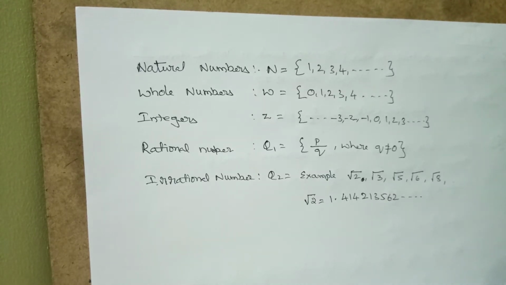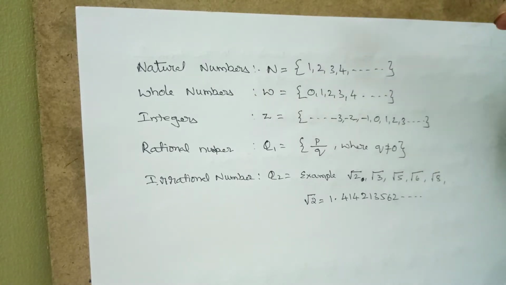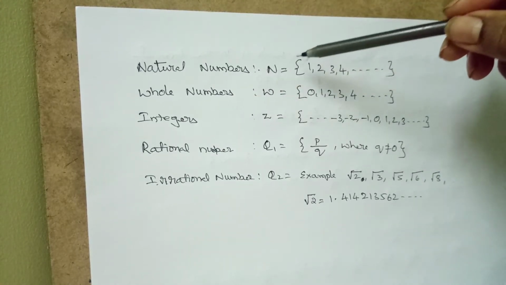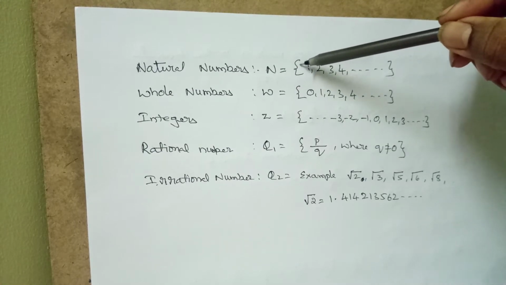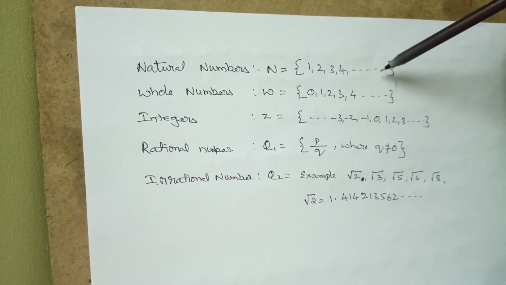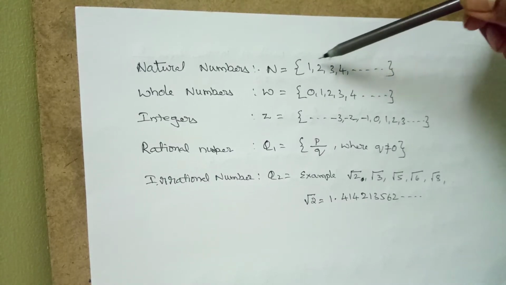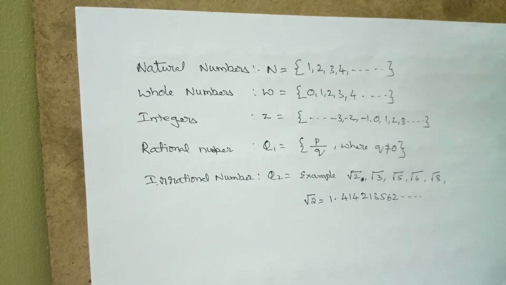Hello students, this is the first chapter, real numbers. Let me explain the different number systems. The first one is natural numbers. We denote it with N, and we read it as the set of 1, 2, 3, 4, and so on. The set of these numbers is called natural numbers.